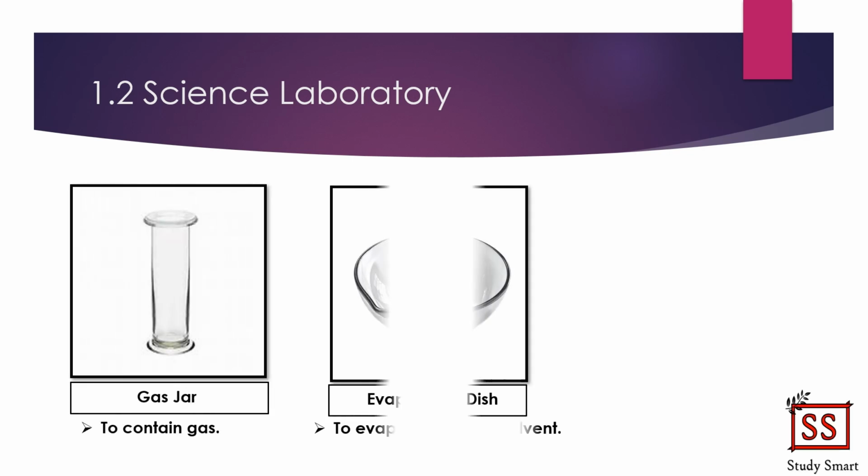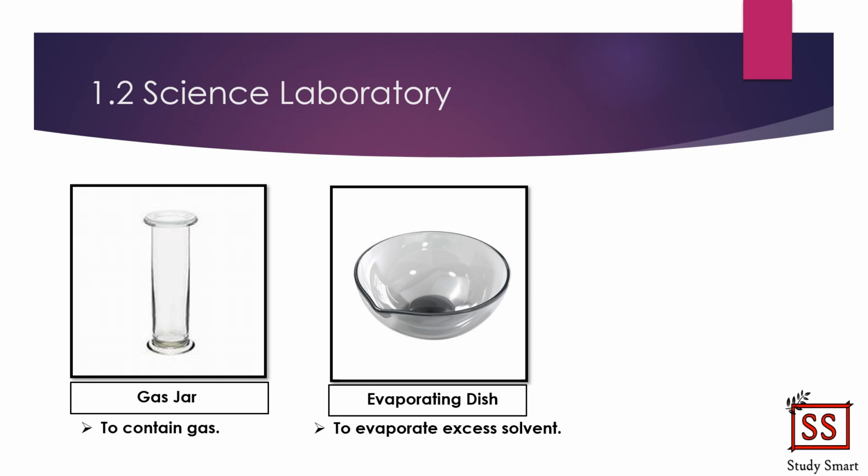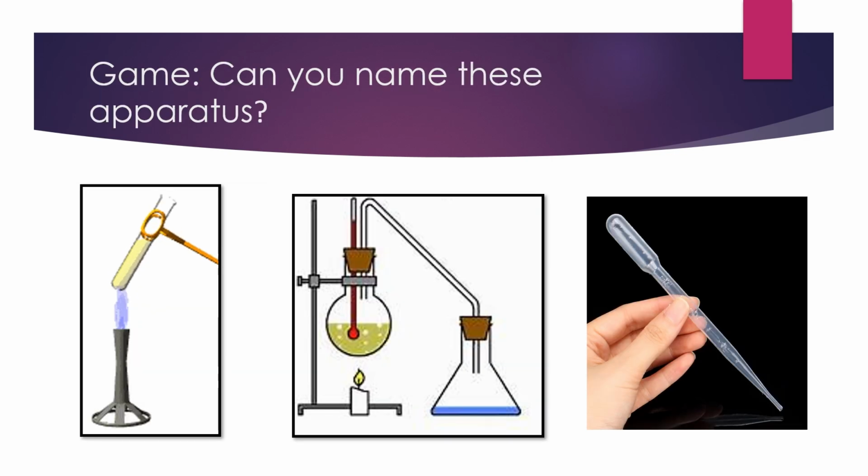Finally, we have the gas jar and also the evaporating dish. The gas jar is to contain gas during our experiment, and the evaporating dish is to evaporate excess solvent from the salt water. Okay students, we have covered all the apparatus.